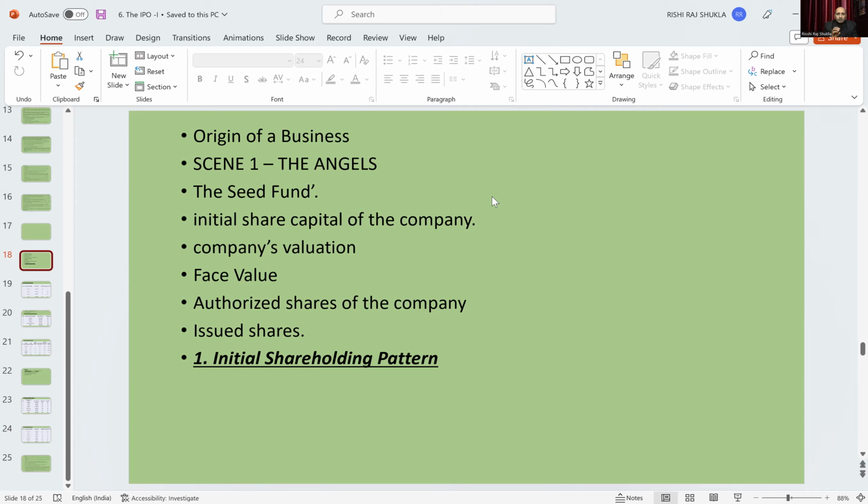So that money provided by other people except the promoter is known as angel fund, and those investors are known as angel investors. And all this accumulated money for starting a business is the seed fund. This accumulated money, the seed fund, is known as the initial capital of the company, the initial share capital of the company.